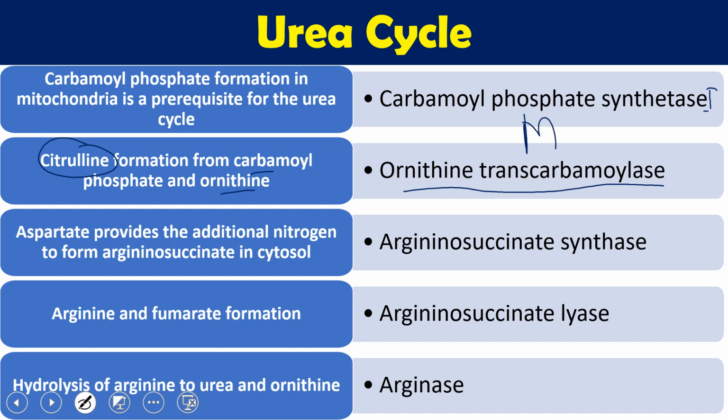Then this citrulline combines with aspartate and produces argininosuccinate, in the cytosol, catalyzed by argininosuccinate synthase. This argininosuccinate is fragmented, and fumarate is formed, and arginine will be there, by the enzyme argininosuccinate lyase. And then this arginine, with hydrolysis, gives us urea and ornithine by the enzyme arginase. So these 3 enzymes are present in the cytoplasm, and this is only in the liver, not any other places.